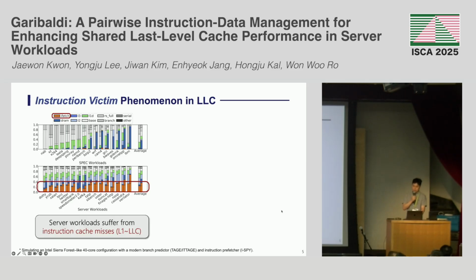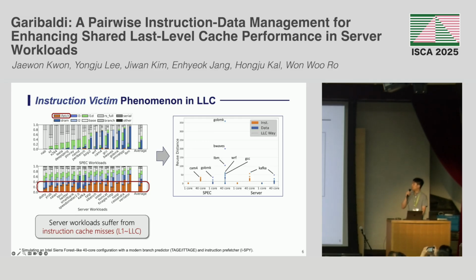However, as shown in the bottom graph, server workloads exhibit the exact opposite behavior. Even with a modern branch predictor and instruction prefetcher, the instruction misses are not fully eliminated and still reach the LLC. Even worse, under reuse-distance LLC management, including Mockingjay, instructions in the LLC are more likely to be victims of contention than data, which we call the instruction victim phenomenon.